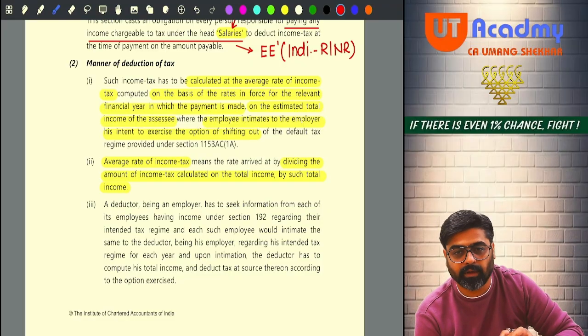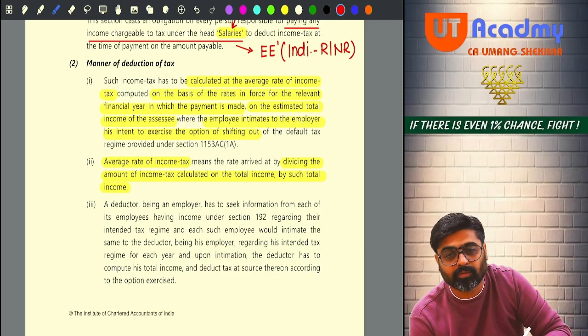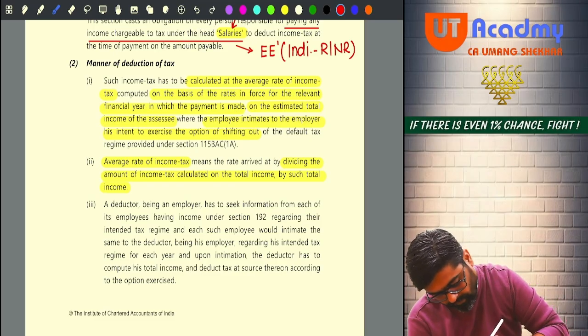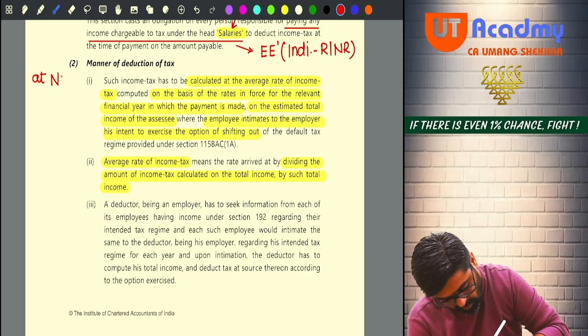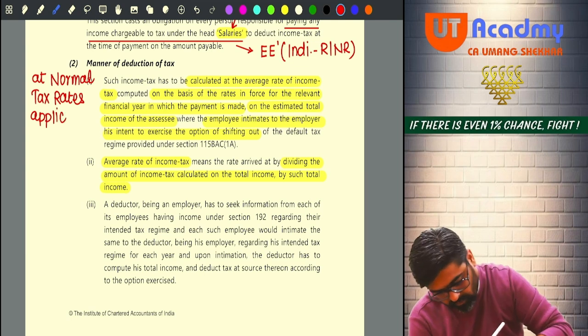Okay, now they are saying, see, if I summarize the first 2 points, employer will deduct TDS from the employee's salary. At what rates? At normal tax rates applicable.